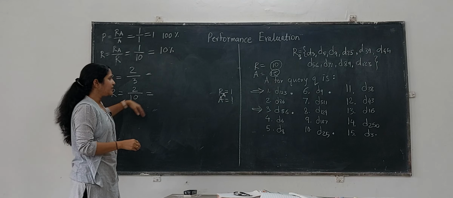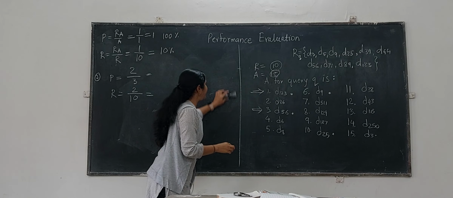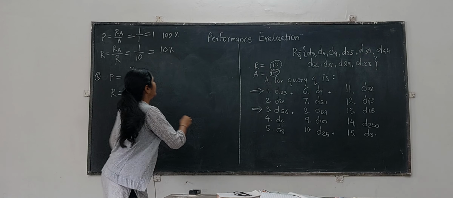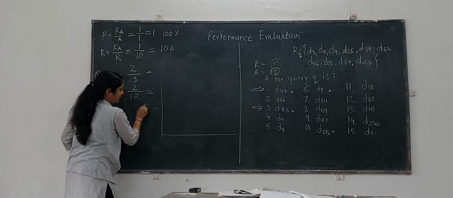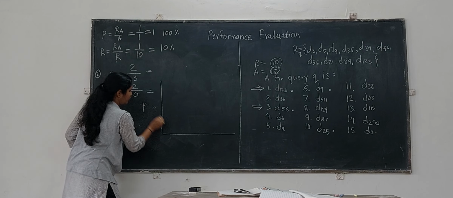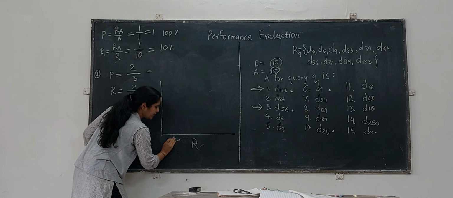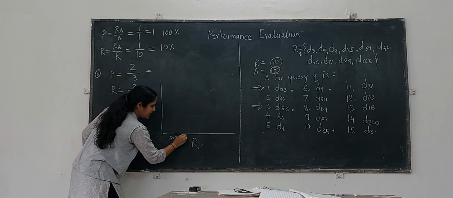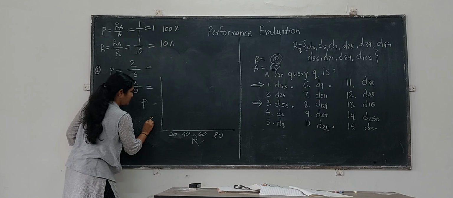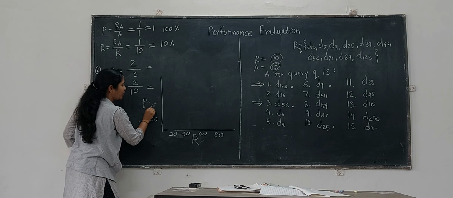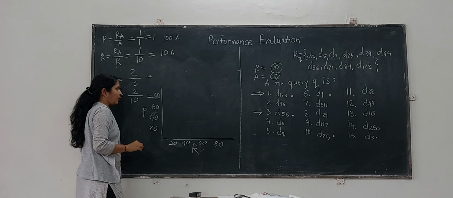We need to do the calculations, and at the end, whichever precision and recall values you get, you need to plot the graph of precision versus recall. You need to plot the performance of your algorithm systematically, and then check whether its performance is coming as per your expectations or not.